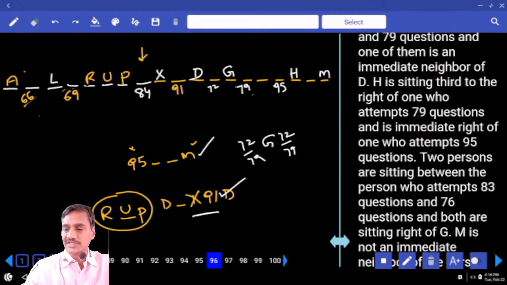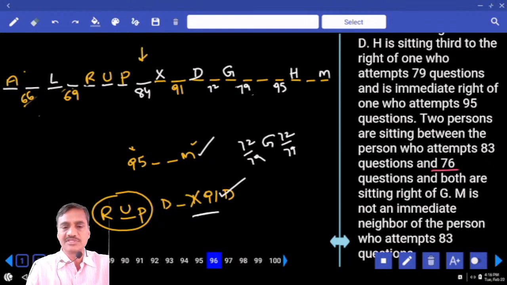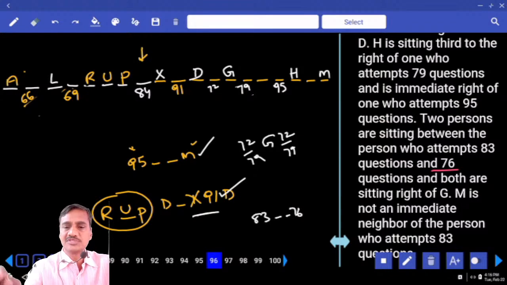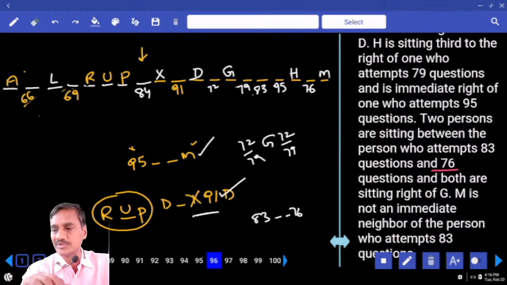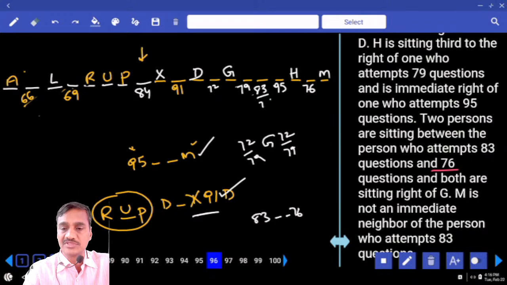And two persons are sitting between 83 and 76. Between 83 and 76 there must be exactly how many people? 2 people in between 83 and 76. And both of them are sitting to the right of G. Both the persons are sitting to the right of G, meaning 83 is here and 76 is here. Right? Now two persons between 83 and 76 and both are sitting to the right of G, so it could be either 76 or 83, right?